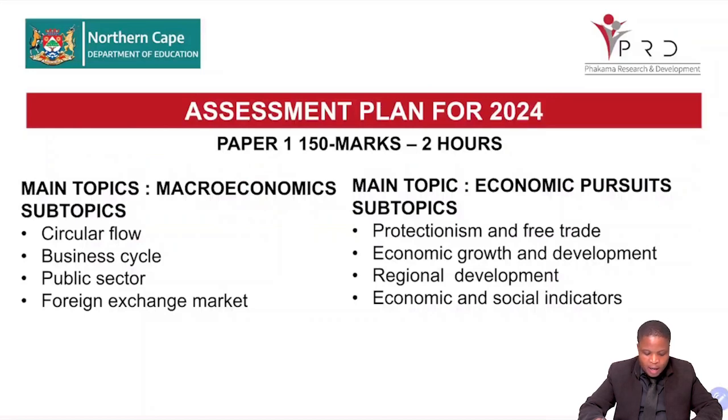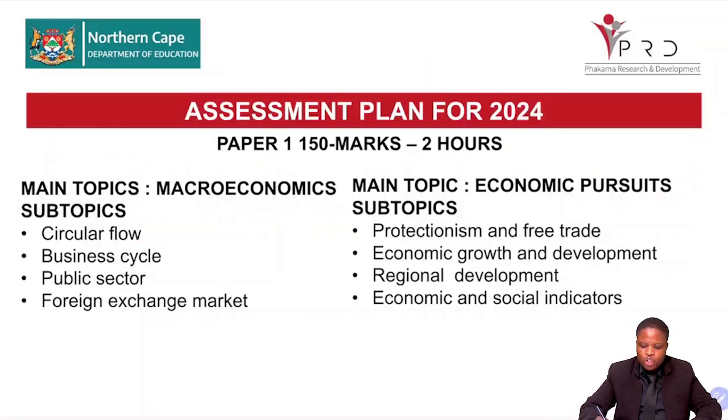Our assessment plan for 2024, paper 1, is 150 marks for 2 hours. By now, you should know that paper 1 has macroeconomics and economic pursuit. I will keep on emphasizing this. In macroeconomics, you need to know your circular flow, business cycle, public sector, foreign exchange market.